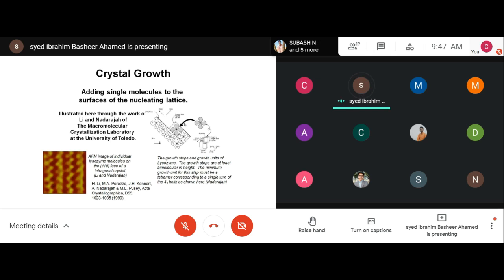Only if you have a uniform layer is it what we call a single crystal. Only a uniform layer is suitable for X-ray diffraction. All right, guys, do you follow me?